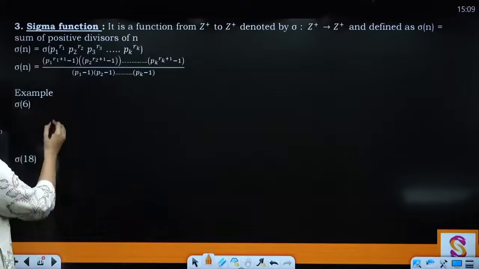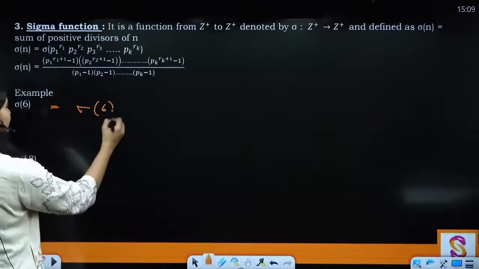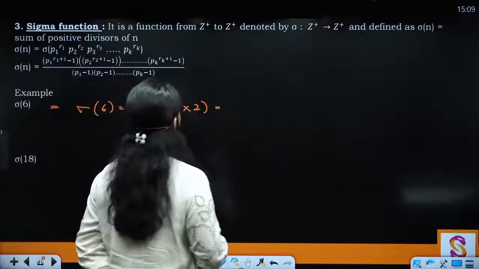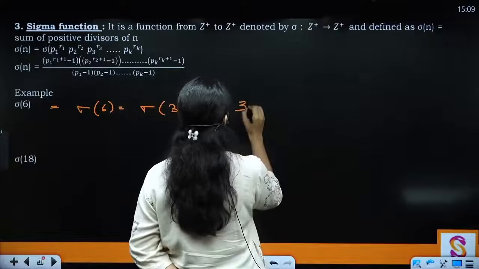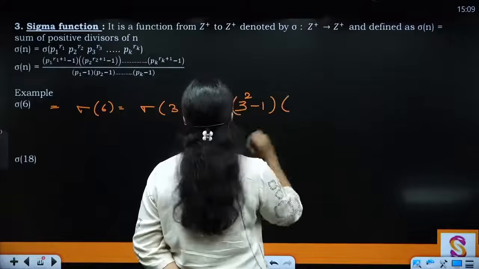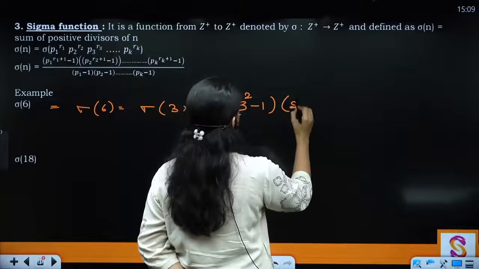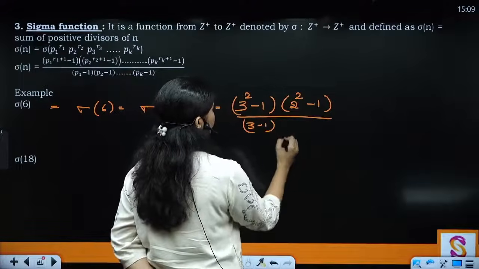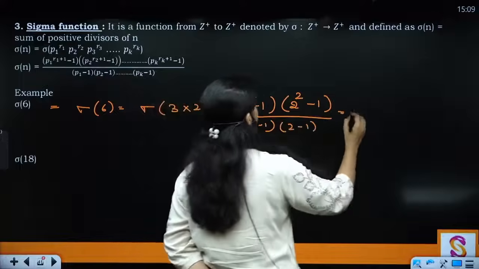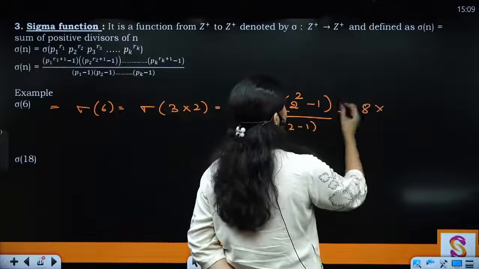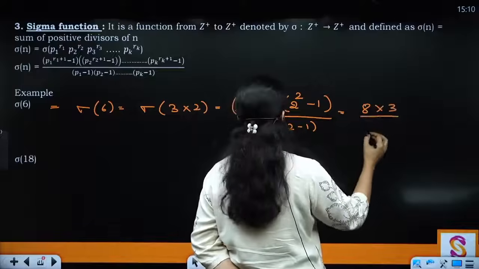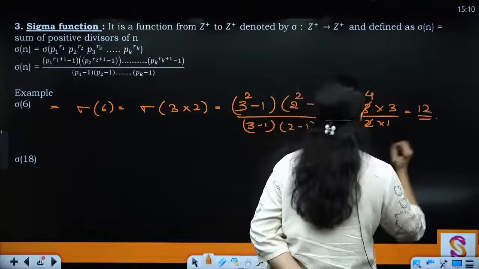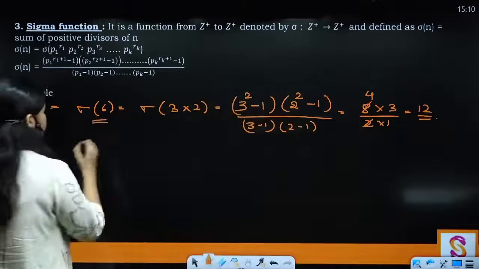Clear. So let's say you have sigma of 6. So sigma of 6 is going to be sigma of 3 into 2. So this is equal to 3 raised to the power 2 minus 1, then you have 2 raised to the power 2 minus 1. In the denominator, what to do? Simply 3 minus 1 and 2 minus 1. So this will be 9 minus 1, which is 8, 4 minus 1, which is 3, and then you have 2 into 1, so 4, 12. So the sum of all the positive divisors of 6 is going to be 12.